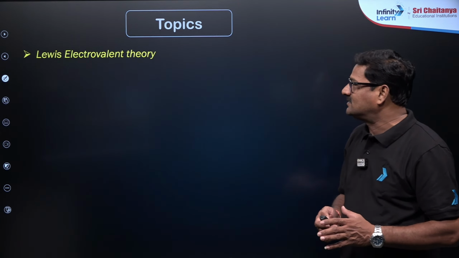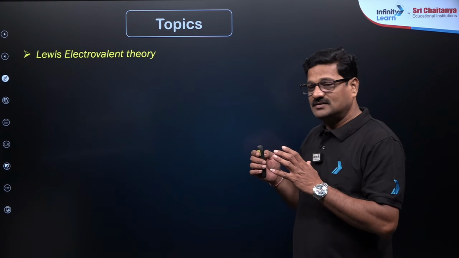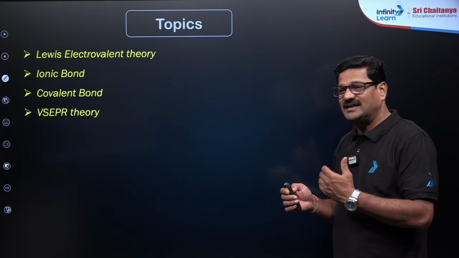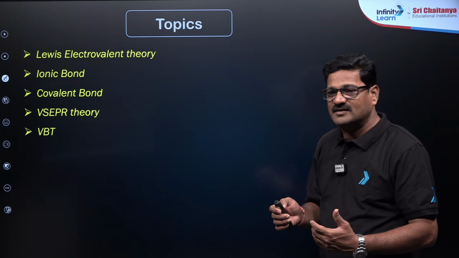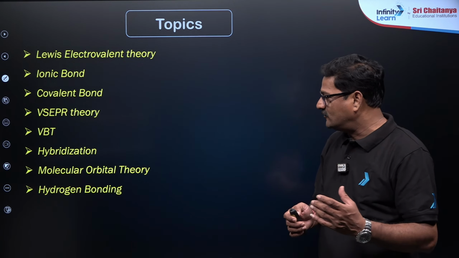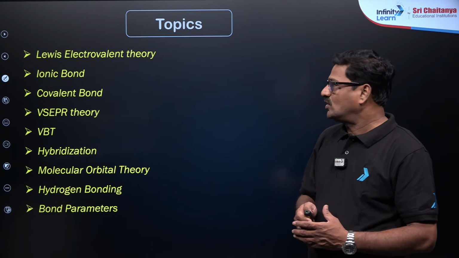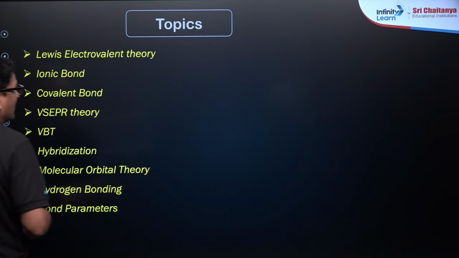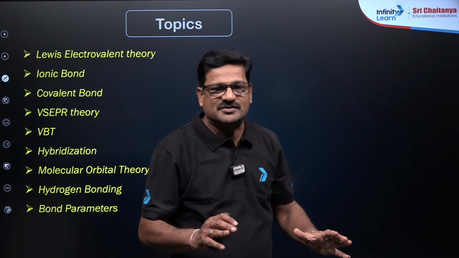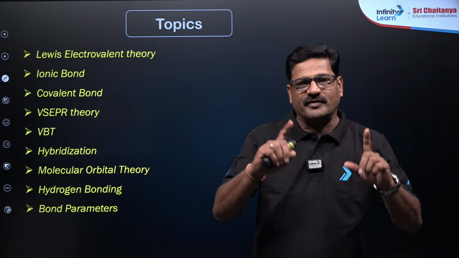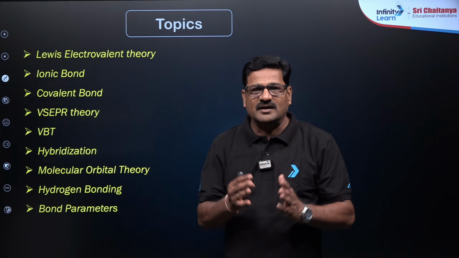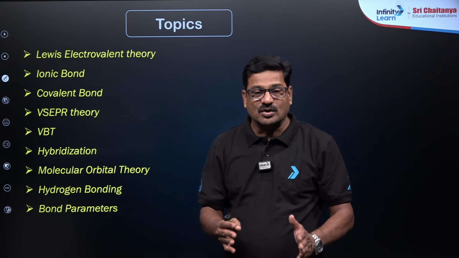Children, the topics in chemical bonding are the Lewis electron valence theory, ionic bond and covalent bond, VSEPR theory, VBT valence bond theory, hybridization, molecular orbital theory, bond parameters, and hydrogen bonding. This sequence of topics is very important to the whole of chemistry. It is connected with both inorganic chemistry and organic chemistry. If you are very good at the periodic table and chemical bonding, you can handle any organic and inorganic chemistry concepts. So it is very important.